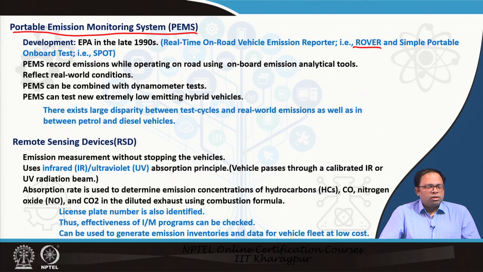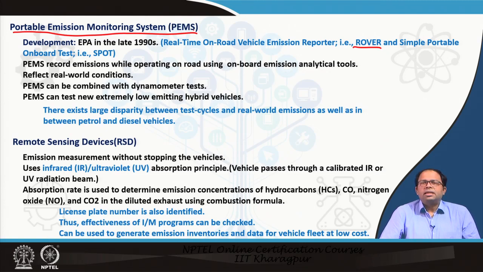So finally, we have certain other methods called remote sensing devices. Here we don't do actual tailpipe emission measurement. What we do is we do this test without stopping the vehicles. So we set up beside the road. We have an infrared and ultraviolet beam, and when the vehicle passes this beam, we can detect what kind of concentrations of hydrocarbons, carbon monoxide, nitrogen oxide, carbon dioxide are there in the exhaust that is coming out of that vehicle.